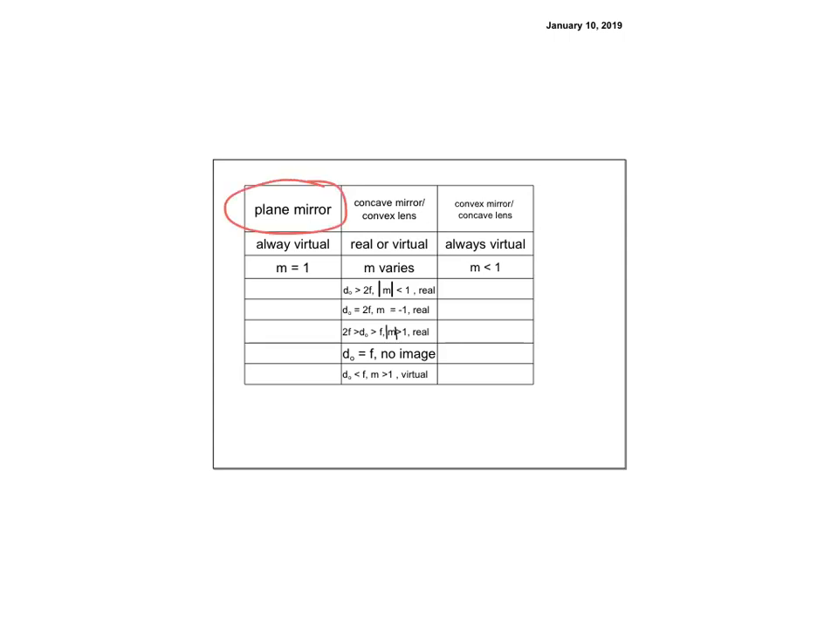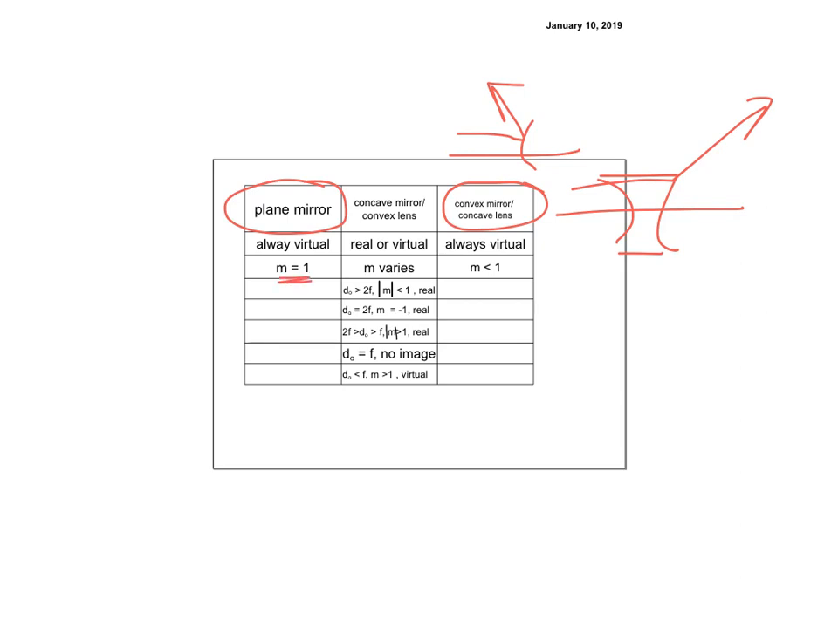And then the convex mirror or concave lens. So a convex mirror, my mirror would be like this, and the light would bounce off like that. And a concave lens would look like that, right? And so when the light comes in, it diverges out like that, right? It's always virtual, and the M is always less than 1. But notice they're positive, right? These are both positive because these can only make virtual images.